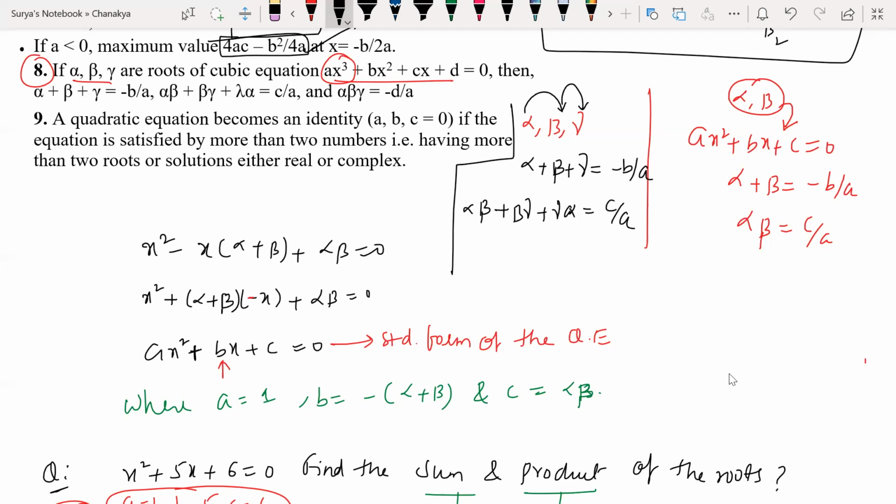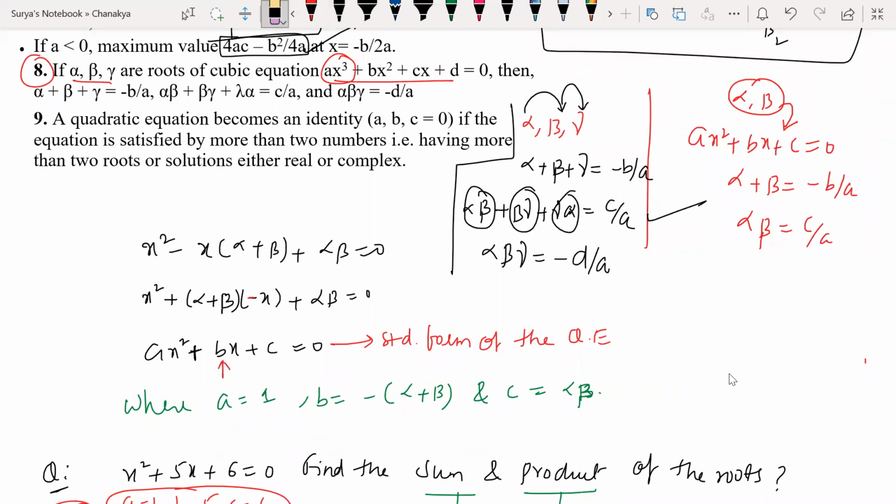What is this? Sum of the product of the roots 2 at a time. I'm just taking two roots at a time: alpha beta, beta gamma, gamma alpha, like a b, b c, c a. I'm taking the product two at a time and adding them. So the formula is c by a, and the product of the roots 3 at a time, alpha beta gamma, is minus d by a.